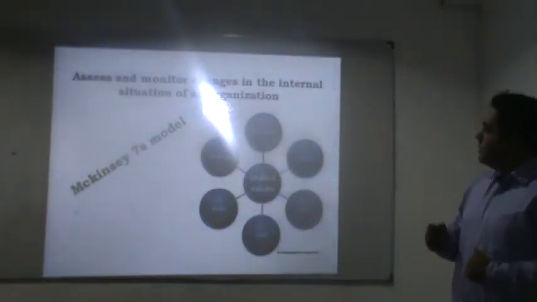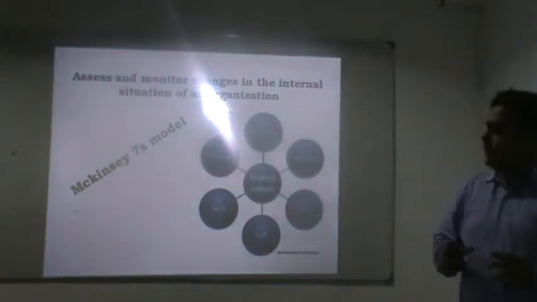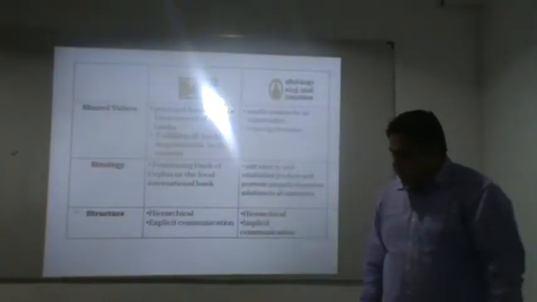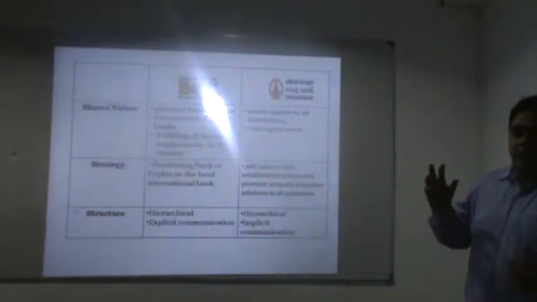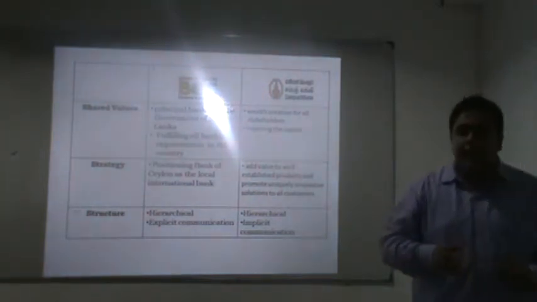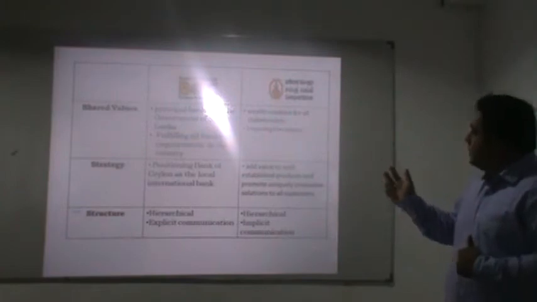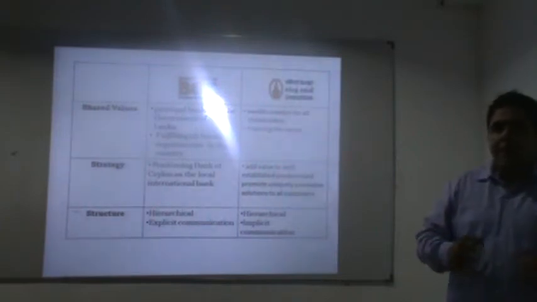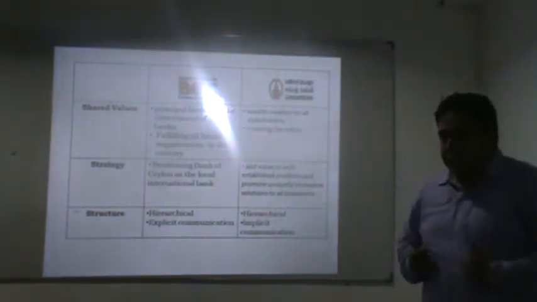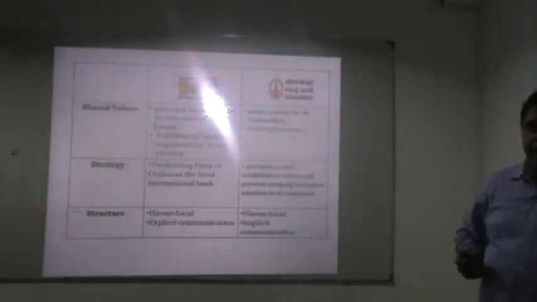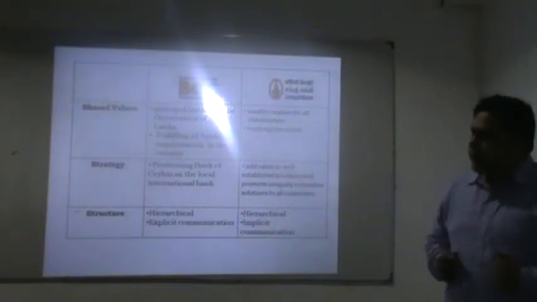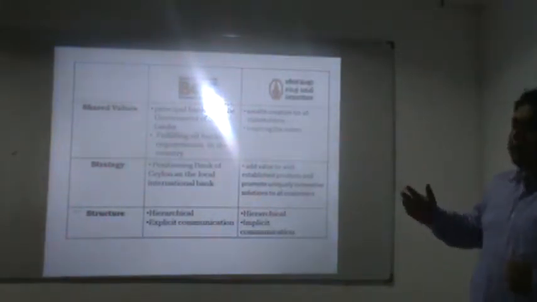When we move to the McKinsey 7S model, the analysis of the internal situation of these organizations, we have to consider the seven factors. The first one is shared value. The shared value of Bank of Ceylon would be fulfilling all banking requirements in the country, while Sampath is inspiring the nation. And the Bank of Ceylon strategy would be positioning Bank of Ceylon as a local international bank in Sri Lanka, while the Sampath Bank strategy would be to add value to their product, provide innovative products.